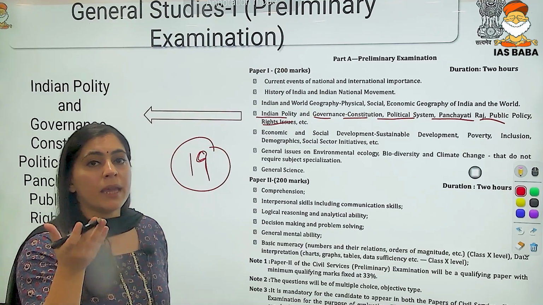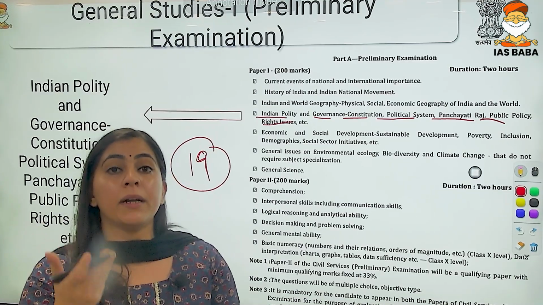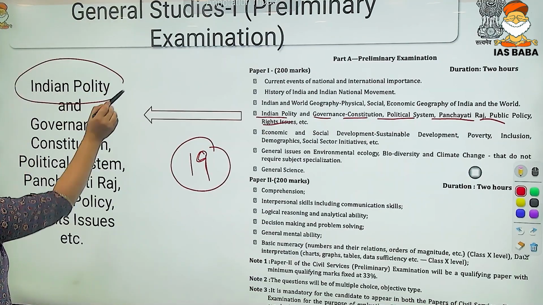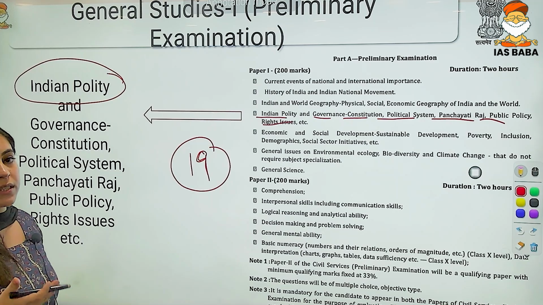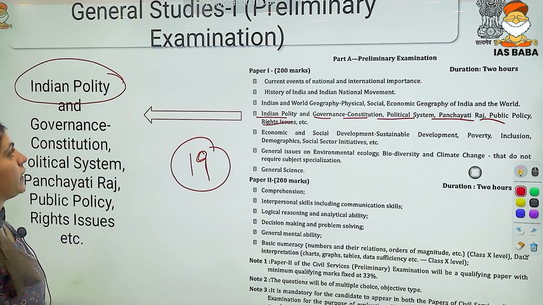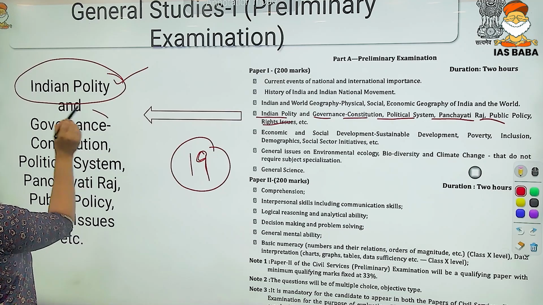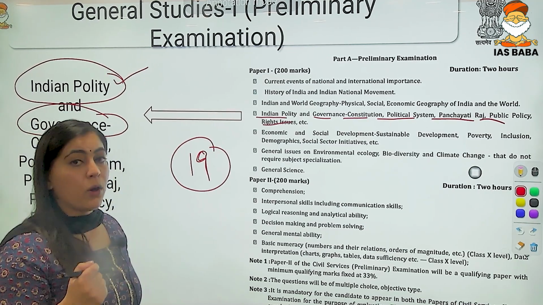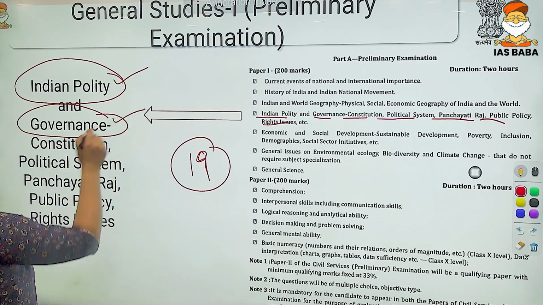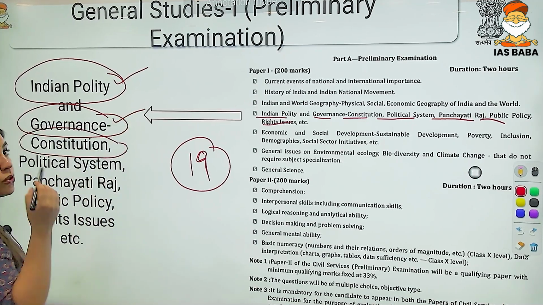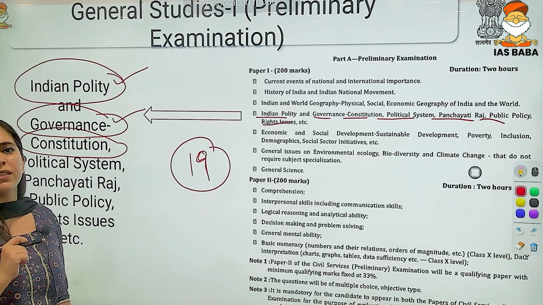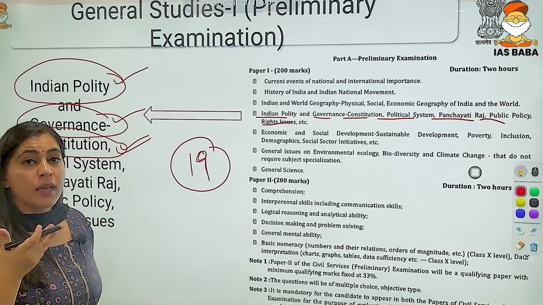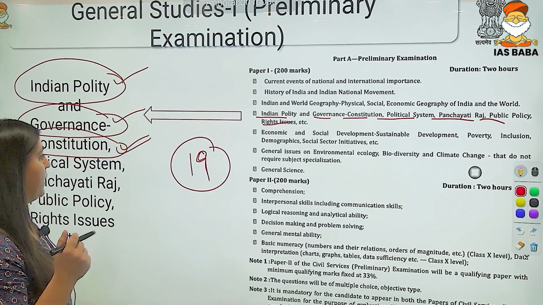Even though the words may seem to be a single word, each has a wider application. That is Indian polity: how the nature of the state and the functioning of the state is done in India. What is the governance aspect? What are the schemes, what are the policies that the government is taking for the vulnerable sections? You should know about the Constitution of India, not just the static part, but in detail. Right? What are the provisions that the Constitution of India has?